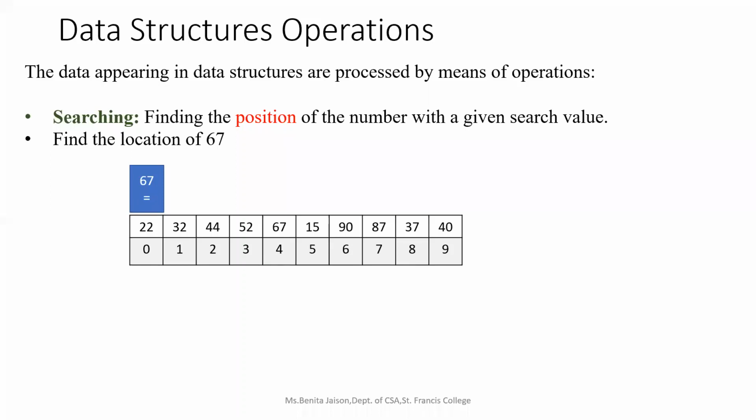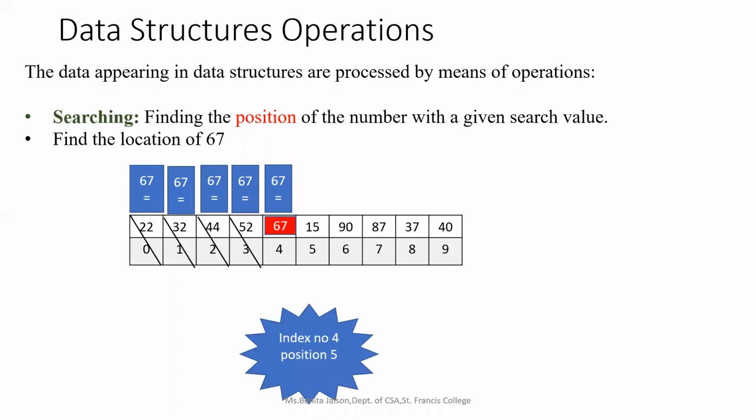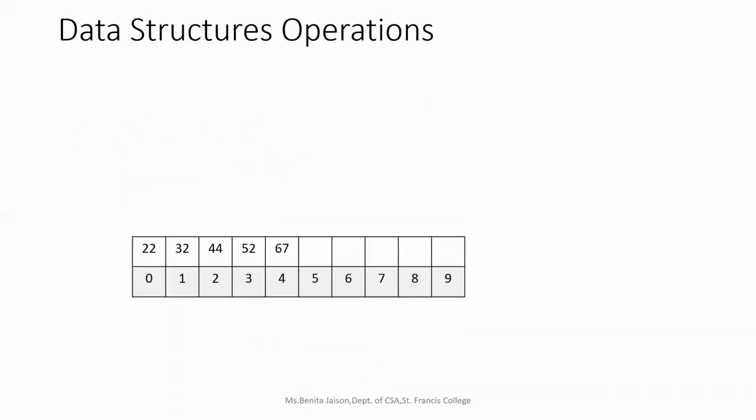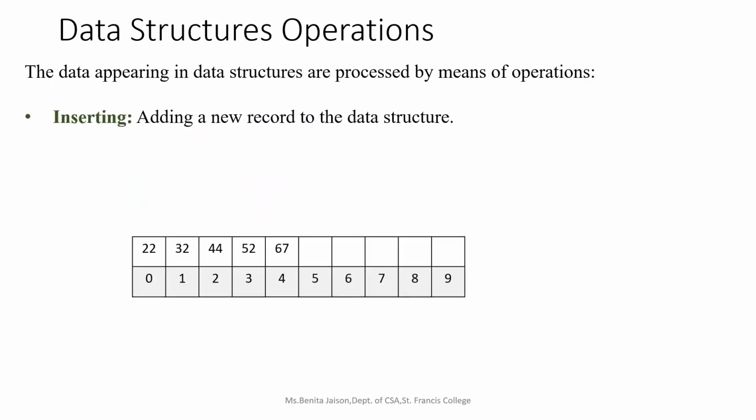You will compare and see whether it is equal to 67. No. So you will move on to the next element and compare again to see whether it is equal to 67. Likewise, we will continue until we find the element at index location 4. So we will add 1 to it to return the position. This operation, in which we find the position of a number with a given search value, is known as searching. This is the second operation which you are going to study for all the linear and non-linear data structures. Now the third operation is inserting.